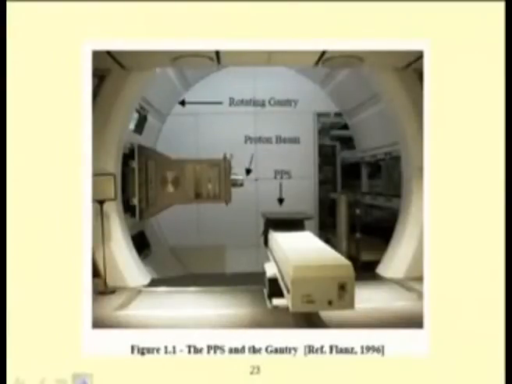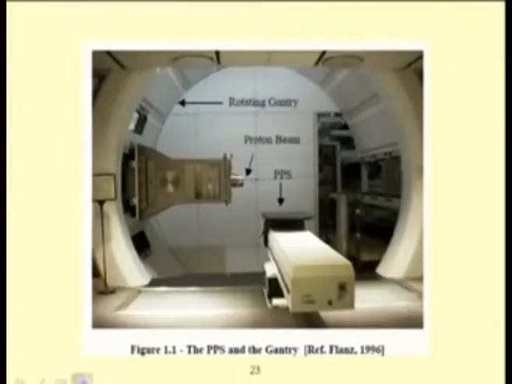This is a patient positioning system. In this patient positioning system very accurate positioning is required. For this precision positioning system, slight unbalance will cause severe damage to the patient.